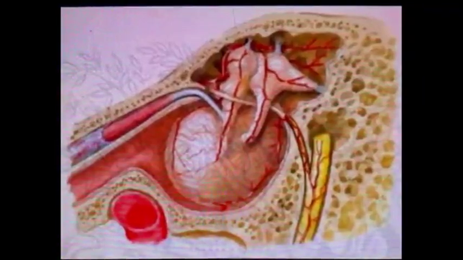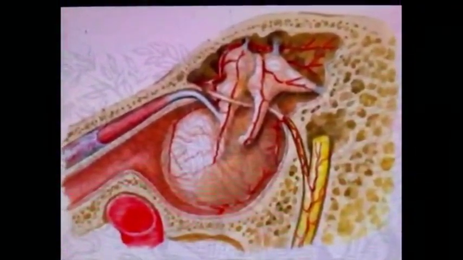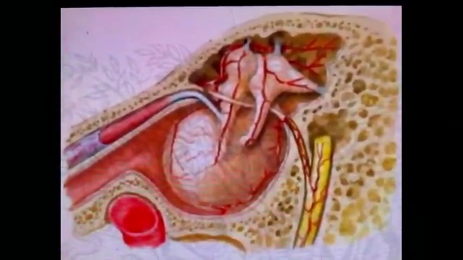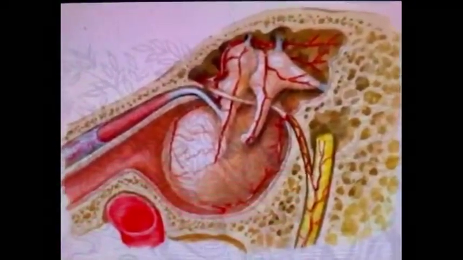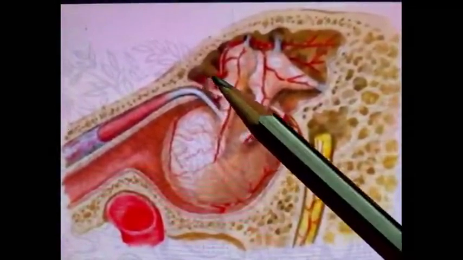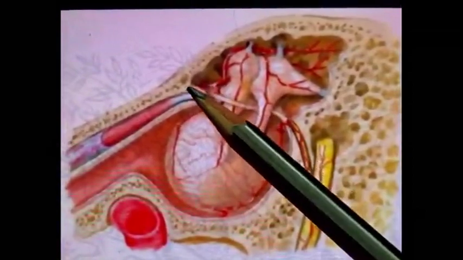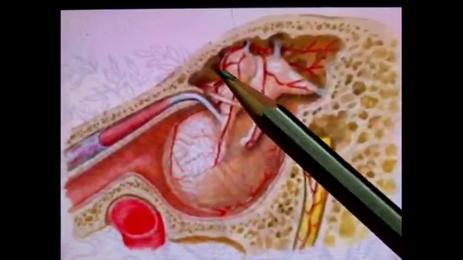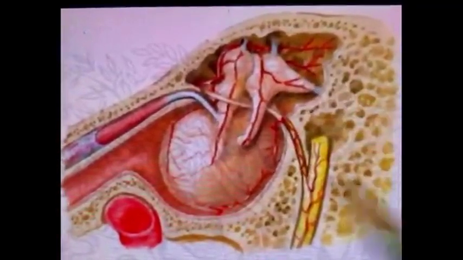Blood supply of the middle ear. The middle ear receives its blood supply from various arteries. The first artery is the anterior tympanic branch of the maxillary artery, which enters into the middle ear through the petrotympanic fissure and provides its supply to various structures present in the middle ear.